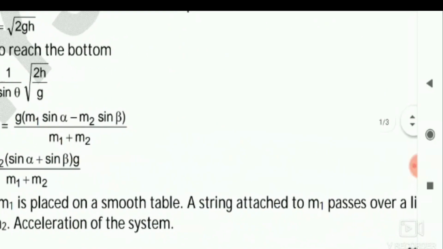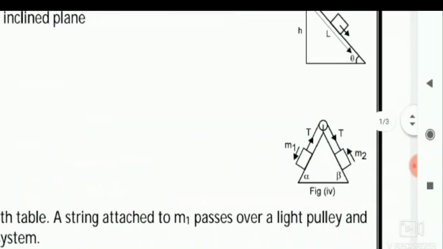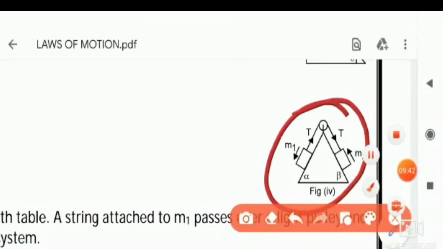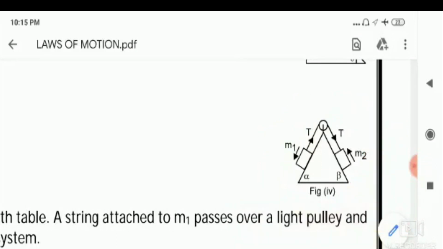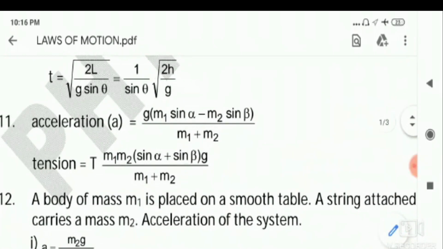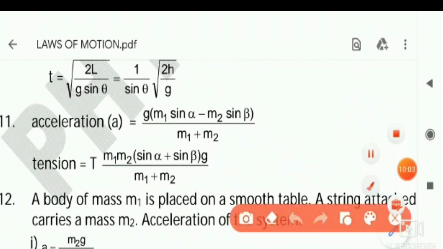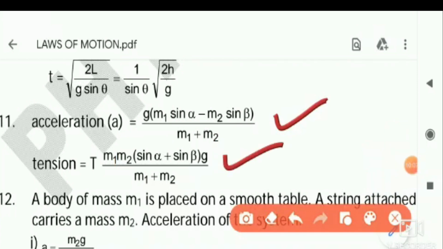Now the 11th question, related to this diagram. Here two blocks are there, one of mass m1 and another of mass m2, kept on this particular wedge, and the tension in the string is T. The diagram will be given like that only. To find acceleration, this formula will help you, and to find tension, this formula will help you. Every value will be given.